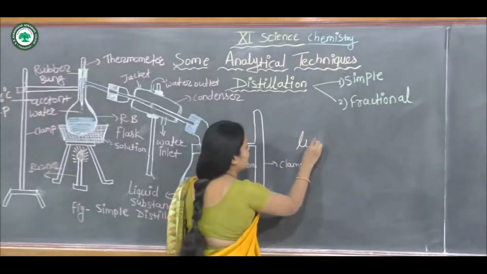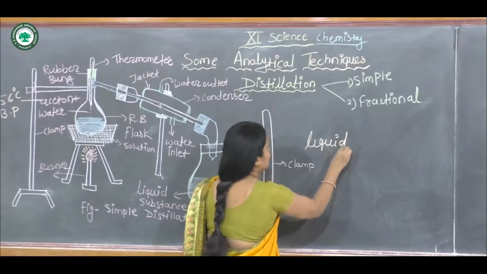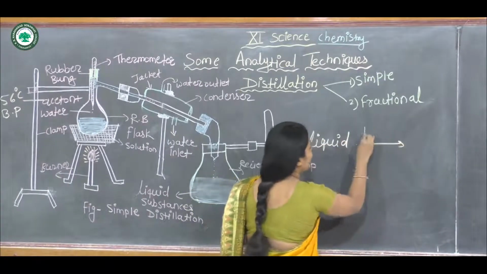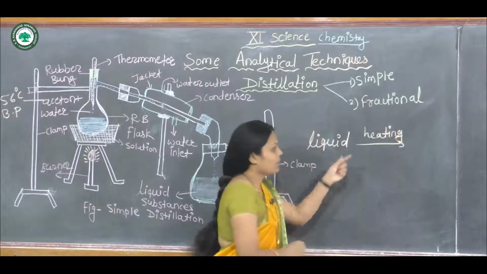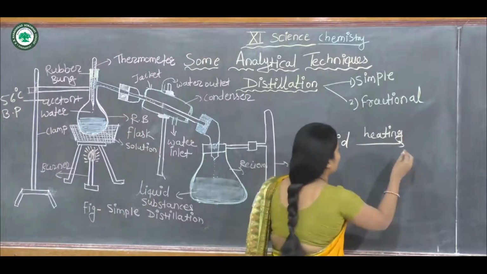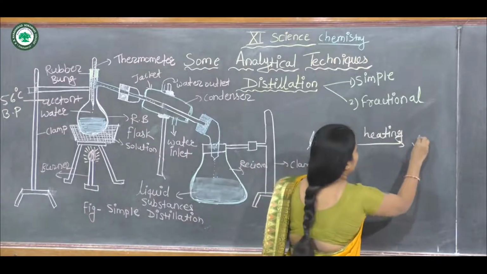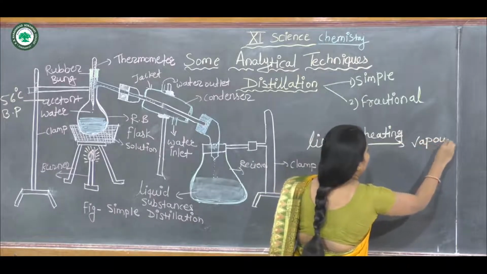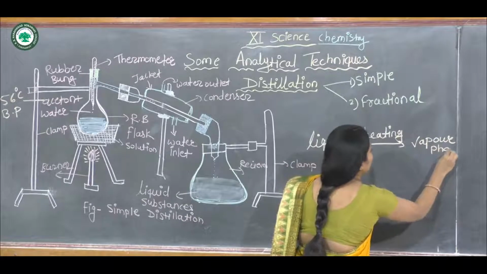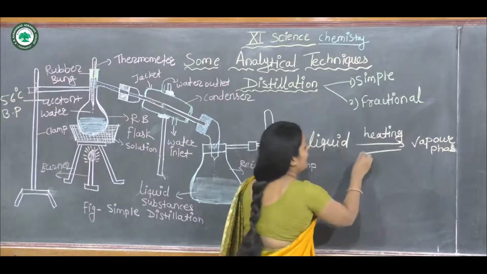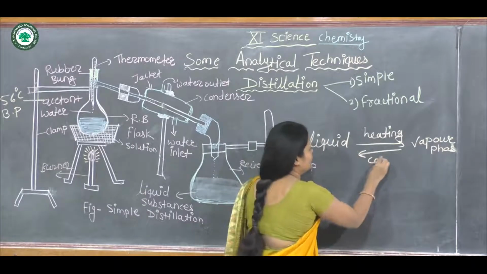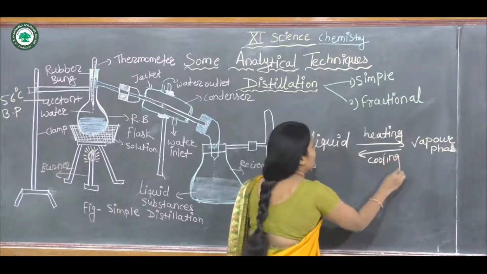Here is a liquid. In that liquid the heating process continues, and then it forms vapor. Those vapors cool and form liquid.